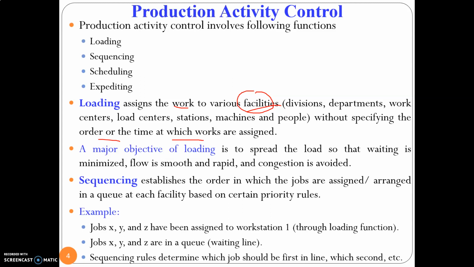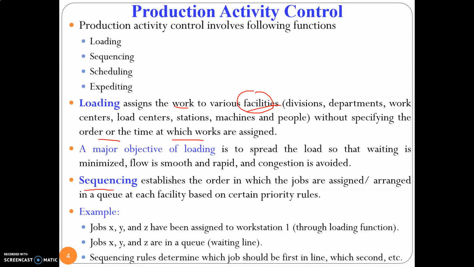So what is the purpose of this loading? The loading deals with spreading the workload almost uniformly across the work centers. Suppose I have 5 work centers. I want to make sure that all those 5 work centers are uniformly utilized. So this is more like capacity utilization planning. Suppose work center 1 is utilized 80%, then I want to make sure that the remaining work centers are also utilized by 80%. This is the objective of loading. It wants to make sure that the work is uniformly spread out throughout the work centers. So that is loading.